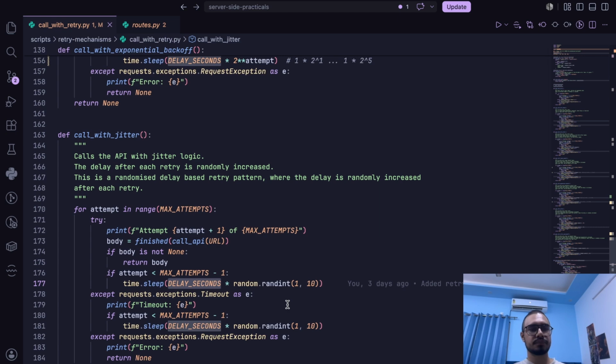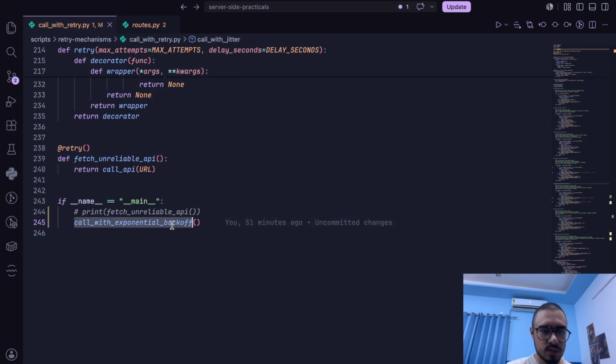That's the point. But Jitter alone is not better than exponential backoff. Exponential backoff is very powerful, but Jitter has its own benefits. We can't compare the two. But what we do in a real world scenario is combine them. We combine exponential backoff with Jitter to make it much more powerful and much more reasonable. But before going to that, we should actually see it in action. So we'll do something like call with Jitter.